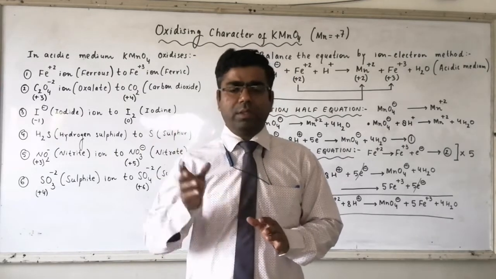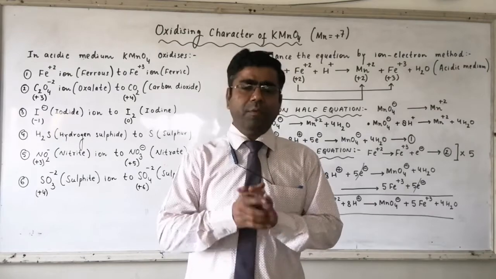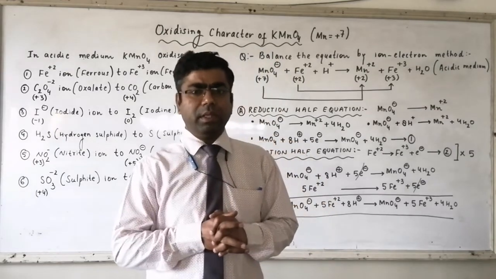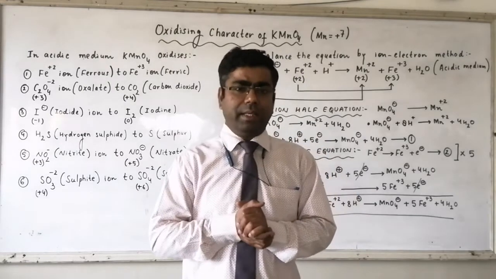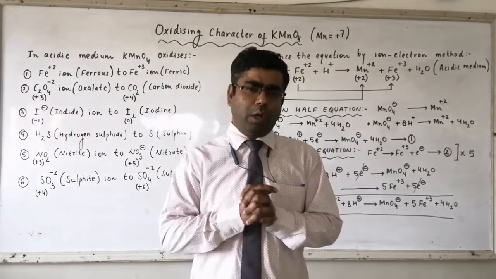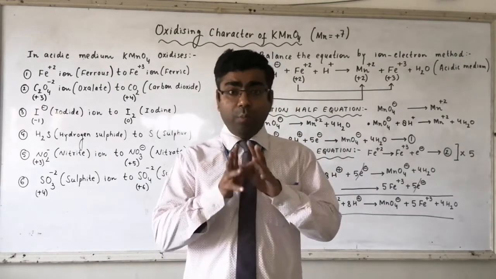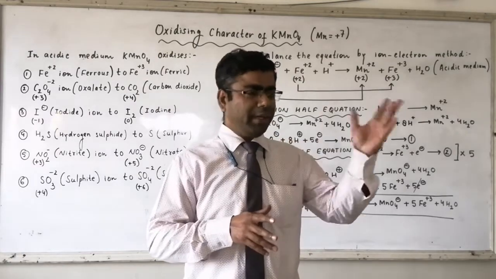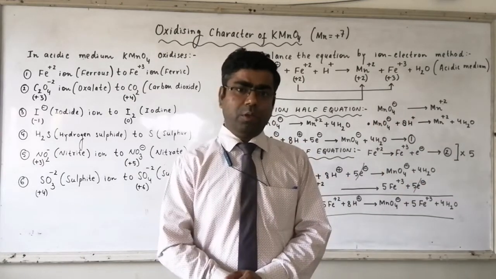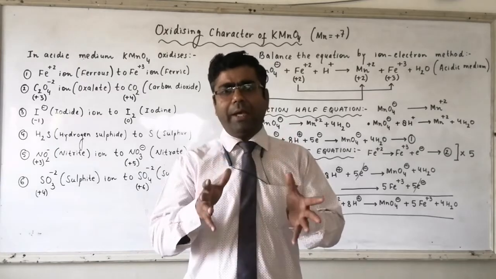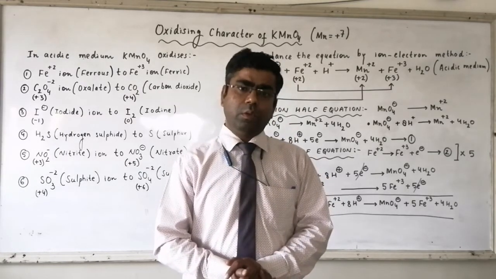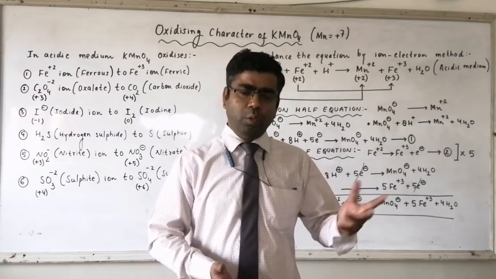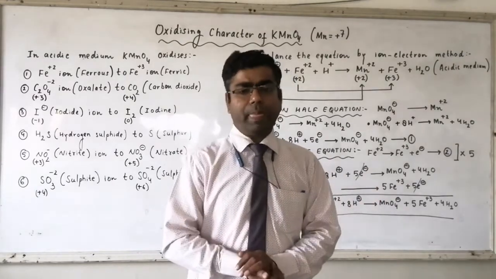There are 2 electrons in the 4s subshell and 5 electrons in the 3d subshell. So in total 7 electrons are there, and all 7 electrons have moved away from manganese. So there is no electron left with the manganese atom, and further loss of electrons is not possible.